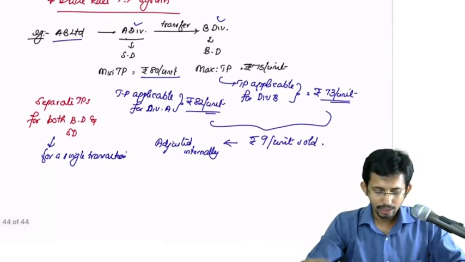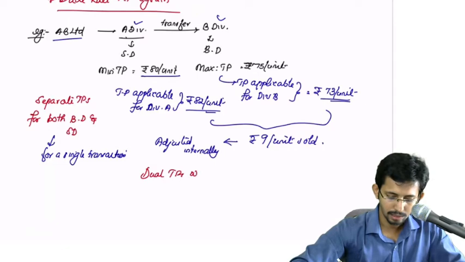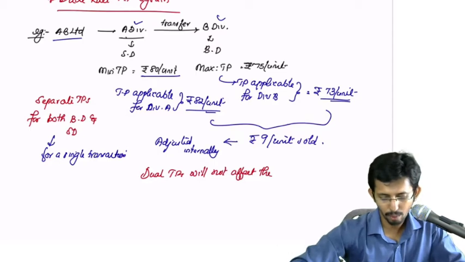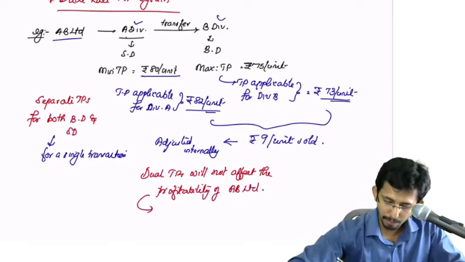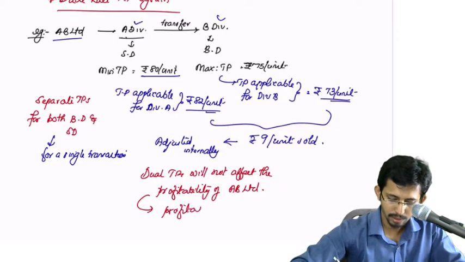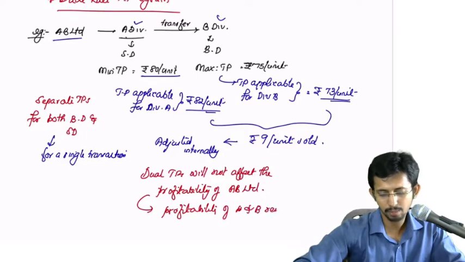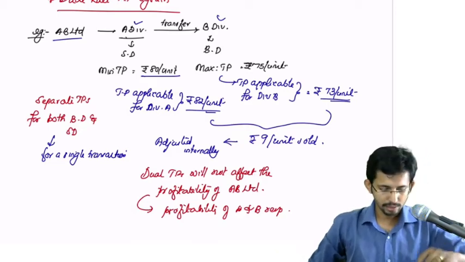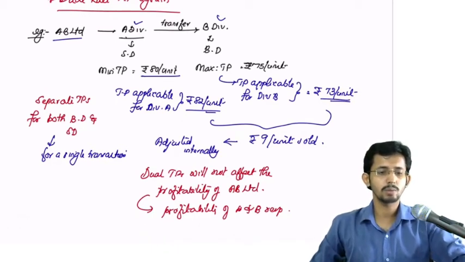So the separate or dual TPs will not affect the profitability of AB Limited, but it will affect the profitability of divisions A and B respectively. Is it clear? So this is what is known as dual rate transfer pricing system. What the dual rate transfer pricing system is, we are going to see now.